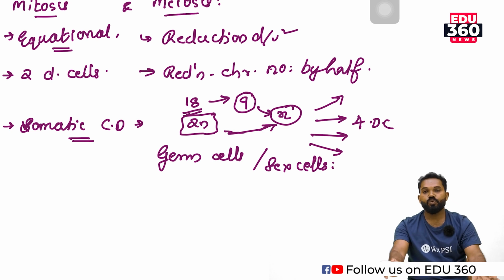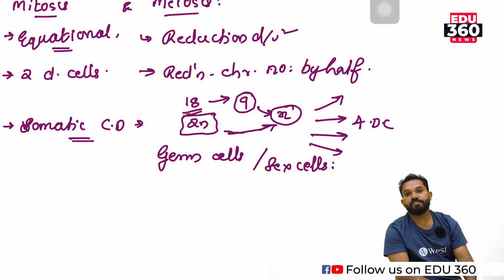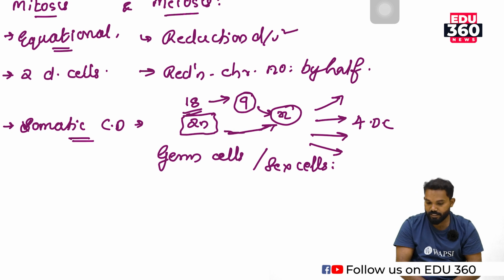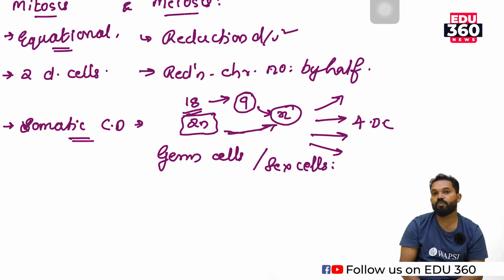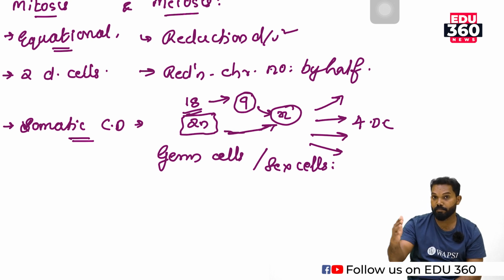And these two are complex processes. Among these, meiosis is more complex than mitosis, but both mitosis and meiosis are obviously complex processes. That means they consist of more than one step, a step-by-step process.